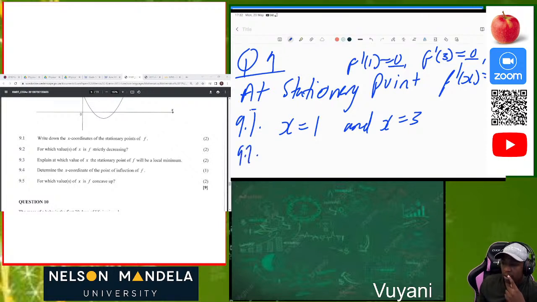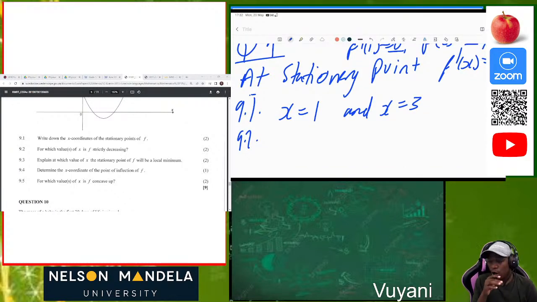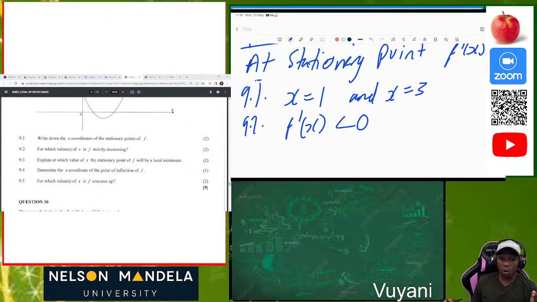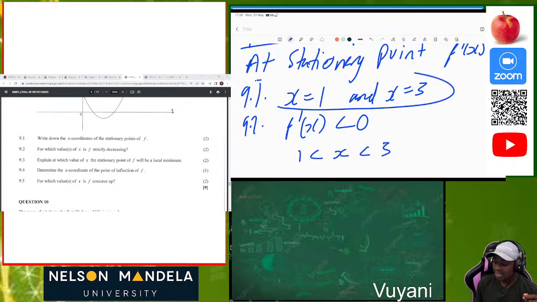9.2. For which values of x is f strictly decreasing? When they say strictly decreasing, where is this function strictly decreasing? We know that the function f strictly decreases when f prime of x is less than 0. Since we have the two coordinates, this function will be strictly decreasing between 1 and 3, because we already determined the x values of the stationary points. So the function strictly decreases when f prime, the first derivative of the function, is less than 0. In other words, the gradient is negative,